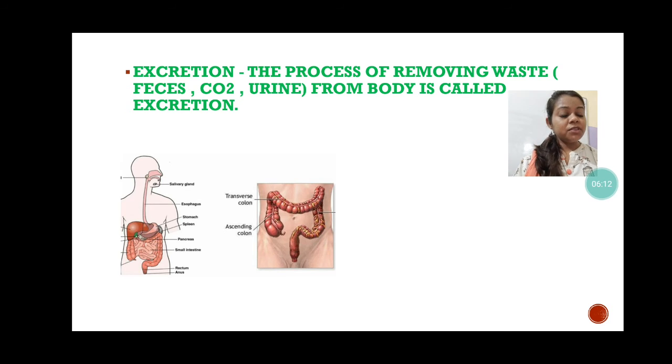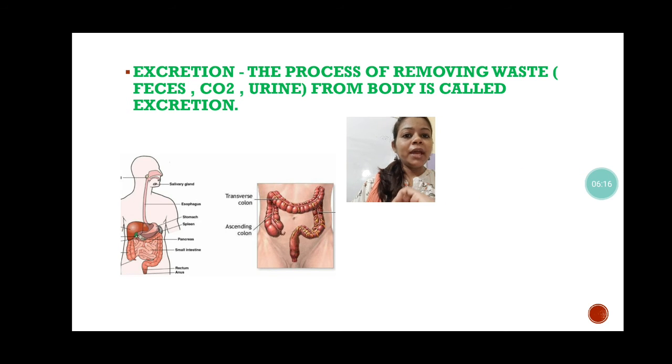This process of removing waste material from our body is known as excretion. In the digestion process also, whatever useful substances are present in the food are taken by the body, and whatever useless things are present are removed by the body. So this removal of undigested food is known as excretion.